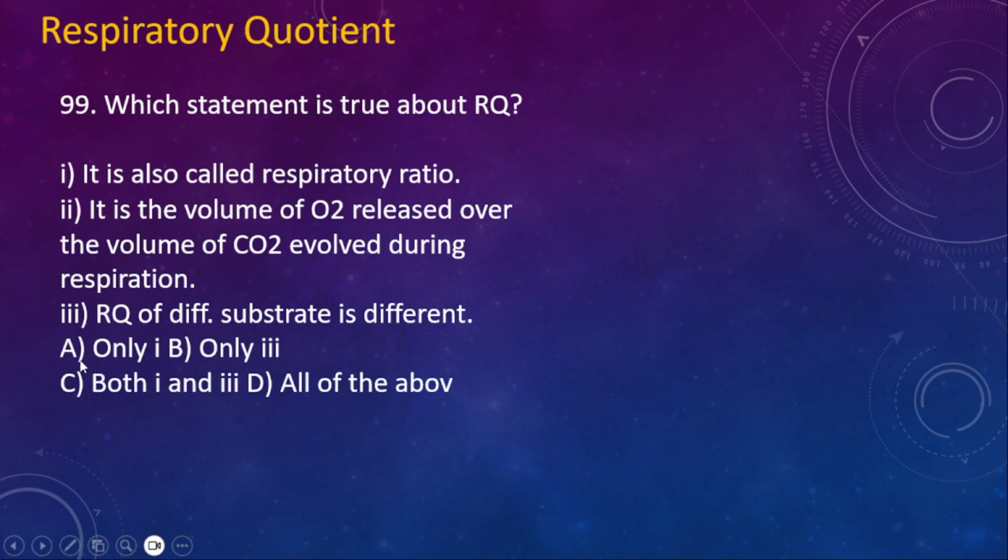Options: only 1, only 3, both 1 and 3, all of the above. So here the right option is option C. 1 and 3 are true.